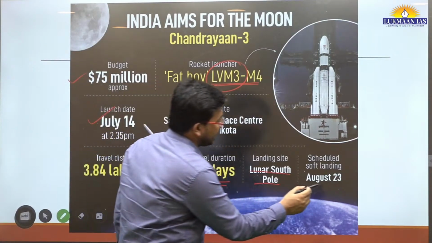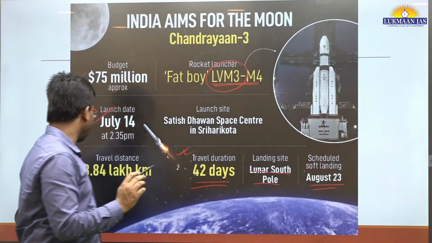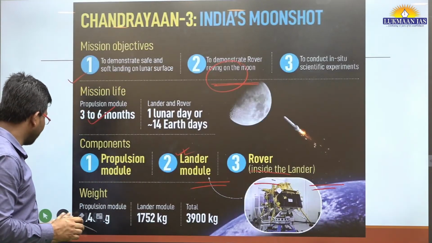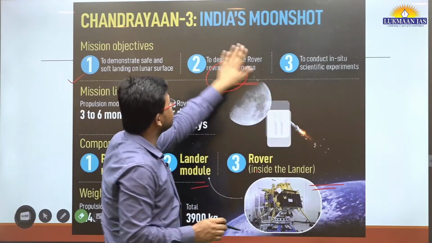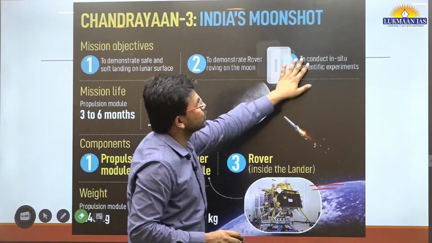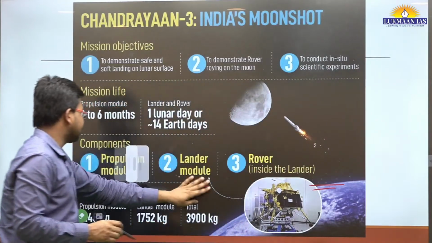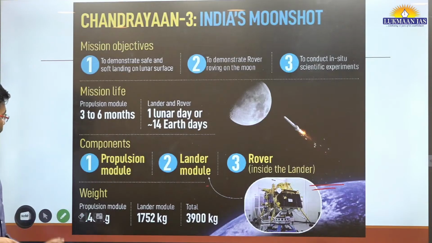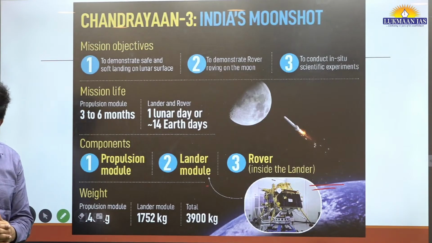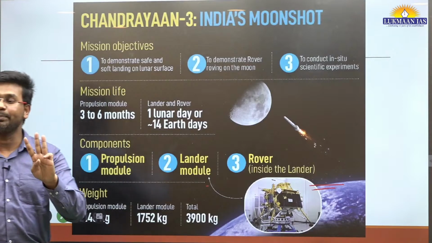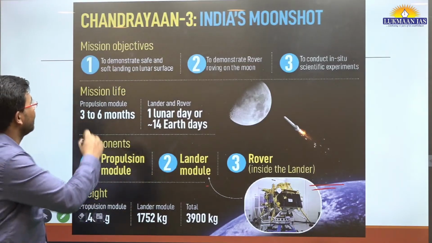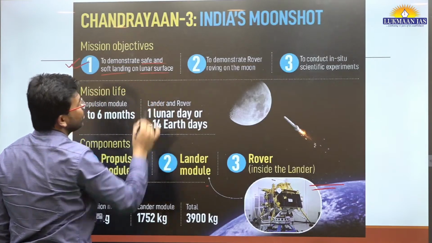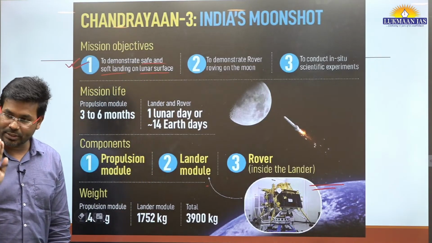Landing was scheduled on 23rd August, and on 23rd of August it has landed on the south pole of the moon. Since it has landed there, we need to understand some components related to the mission, and also the objectives of the mission. It has three broad objectives, as we discussed earlier. One of the objectives is to demonstrate a safe and soft landing on the lunar surface. We have demonstrated this.